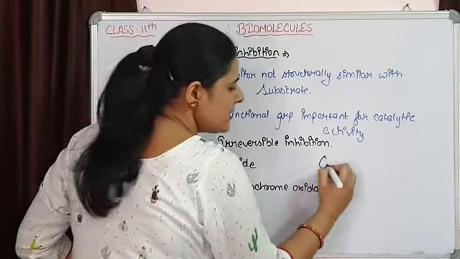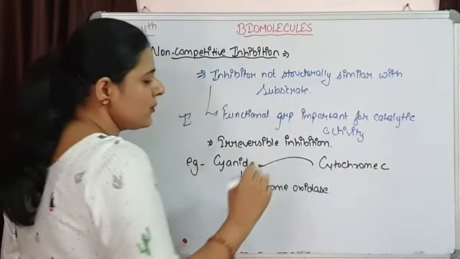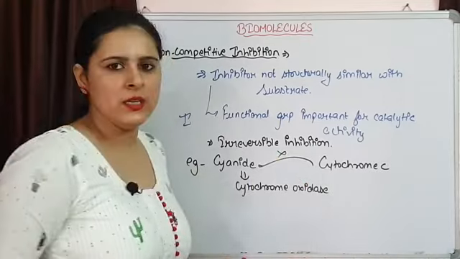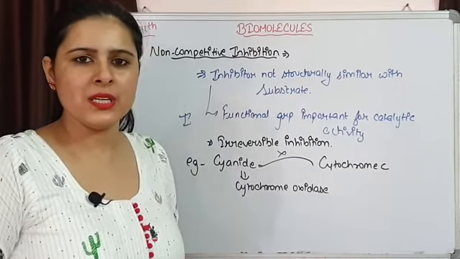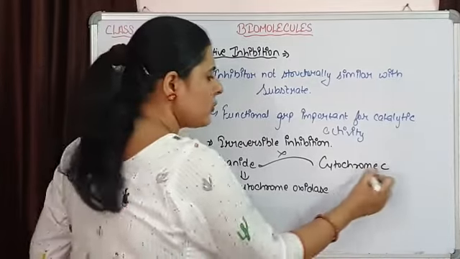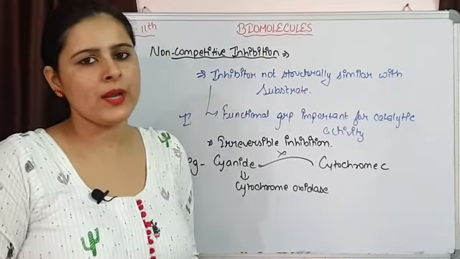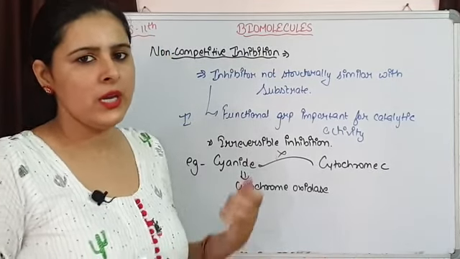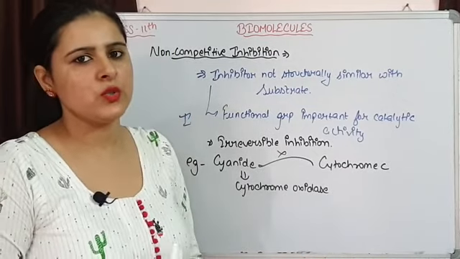The substrate is cytochrome C. So cyanide is not structurally similar to cytochrome C, but it is going to bind with the functional group of cytochrome oxidase, and now it is not going to be able to act on cytochrome C, and respiration is not going to occur, that is leading to the death of the individual. So this is how non-competitive inhibition is going to occur.